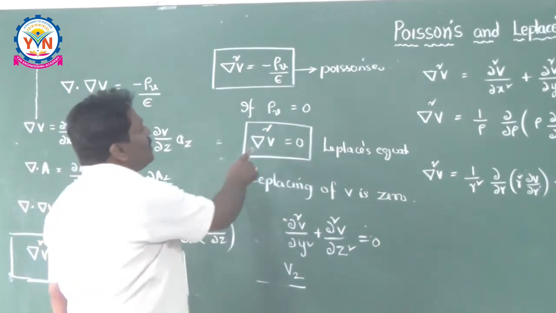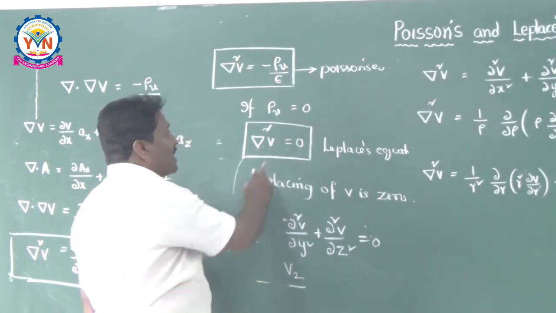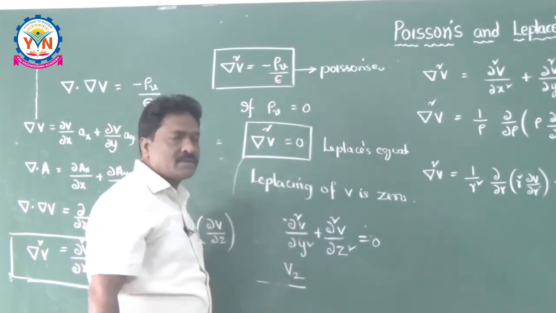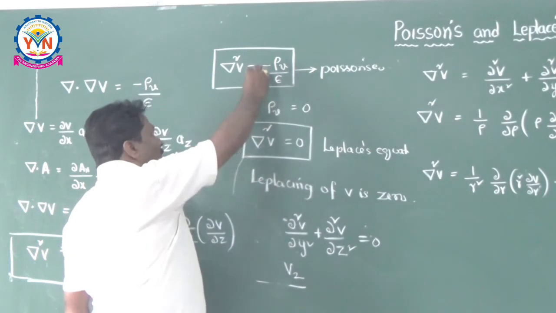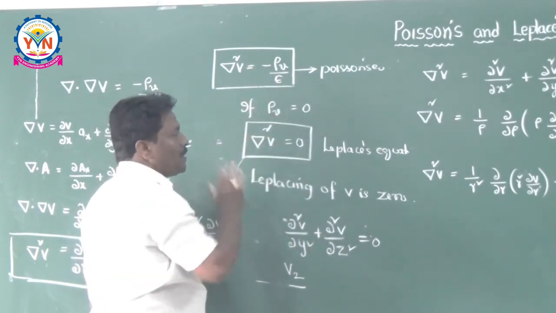So if del square V is equal to 0, it is Laplace's equation. If it is not 0, if it is having a source, it is a Poisson's equation. Many people get confused, thinking this is Laplace's and this is Poisson's. But this is the Poisson's equation and this is the Laplacian equation.